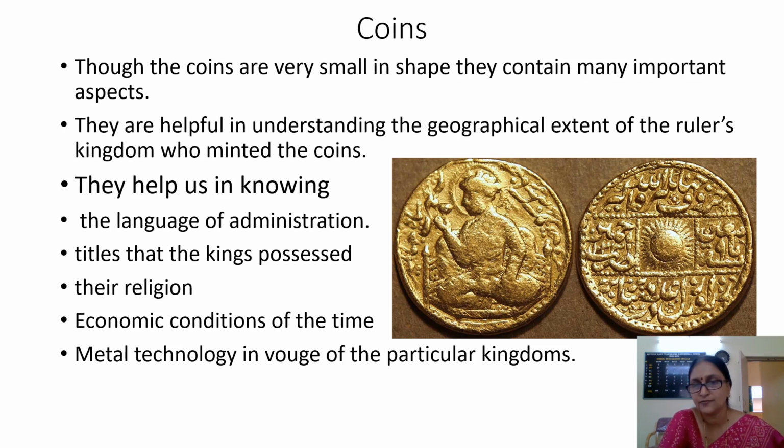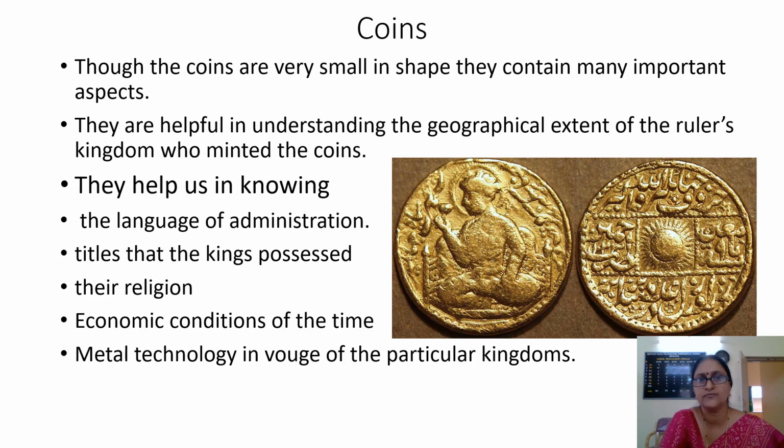Their religions. For example, if Shiva's picture is there on the coin, what we will come to know? We will come to know that the rulers were the followers of Shaivism. If Vishnu's pictures are there on the coins, we will come to know that the rulers were the followers of Vaishnavism. Like this, we will come to know about the religion. On some coins, we can also see the pictures of Buddha. So what does it tell? It tells us that the ruler was a follower of Buddhism, like this.